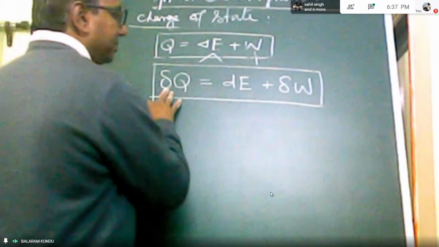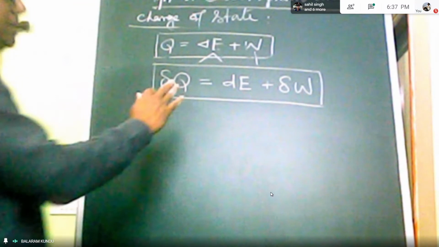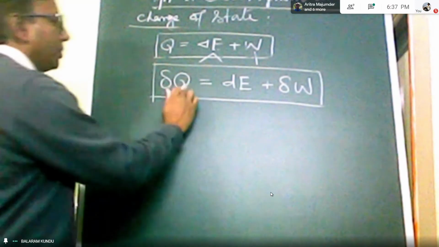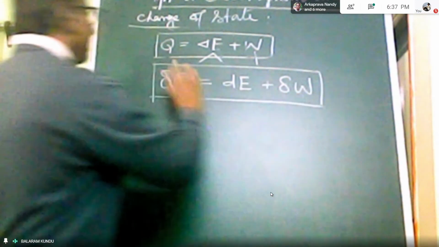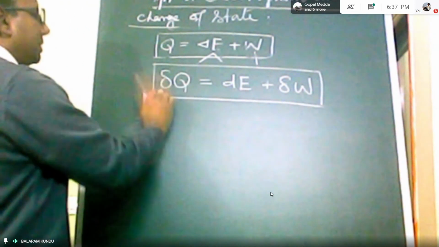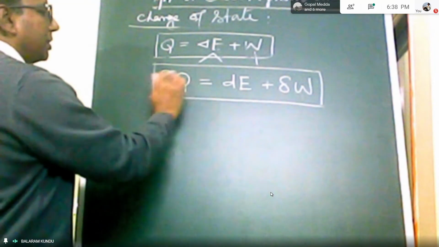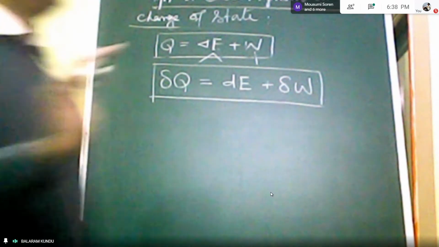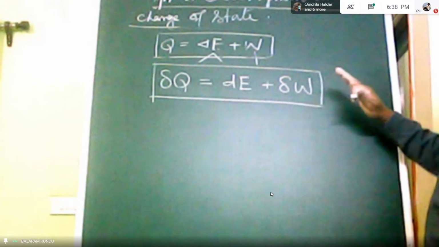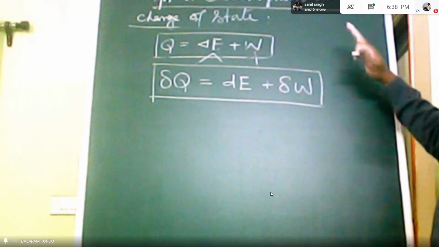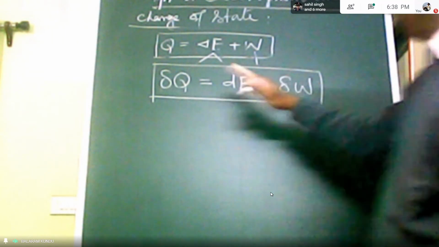As they are path functions, not system properties, the exact differential operator cannot be used for Q and W. So these are inexact differentials. That's why the inexact operator has been used for Q and W, and E is a system property, so the exact d operator has been used here. Okay, so that is the first law of thermodynamics when a system undergoes change of state.